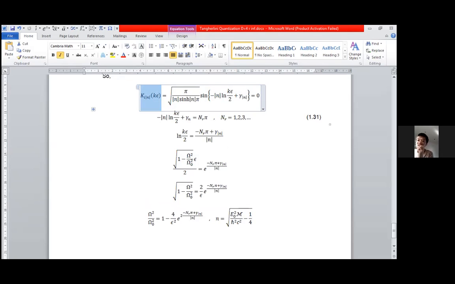And I will show you how this function behaves, or looks like. We start from n equal to 1, the radial quantum number n equal to 1, and we will see if we substitute all these parameters to Maple, then